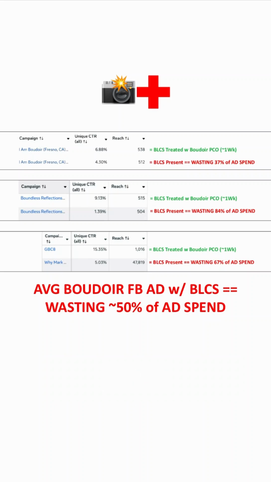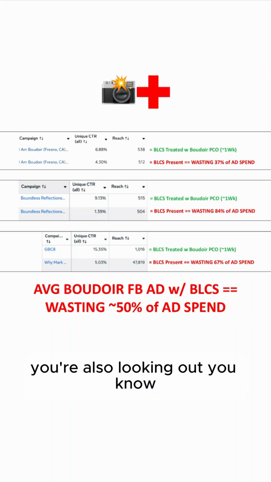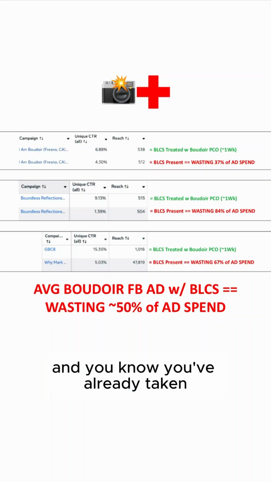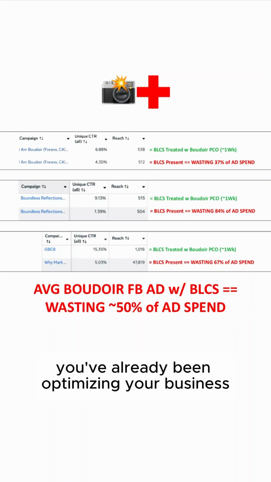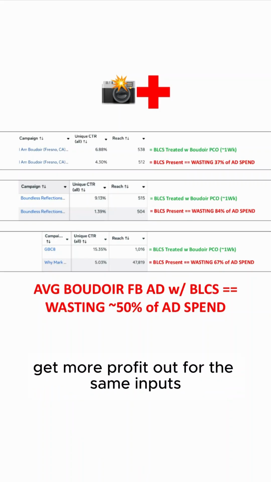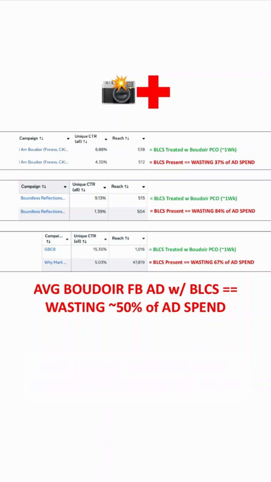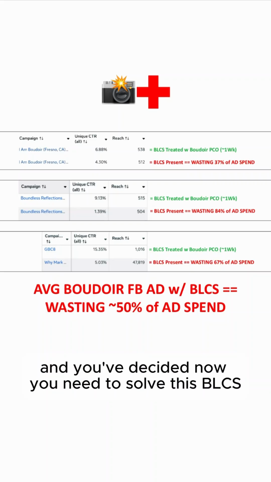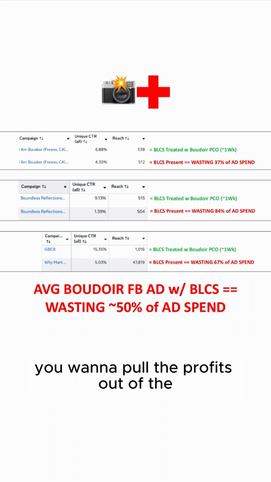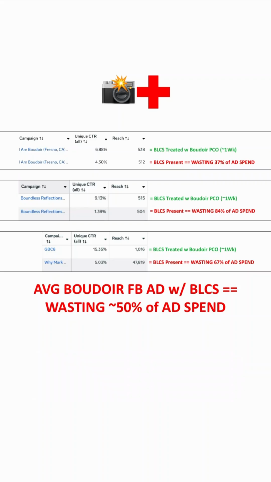And you're also looking at, seeing inflation going, cost of living rising, and you've already been optimizing your business, taking profit, optimizing other parts to get more profit out for the same inputs, and you decided now you need to solve this BLCS, Boudoir low click syndrome. You want to pull the profits out of your Facebook ad part of your business, kind of plug these holes, which is very quick.